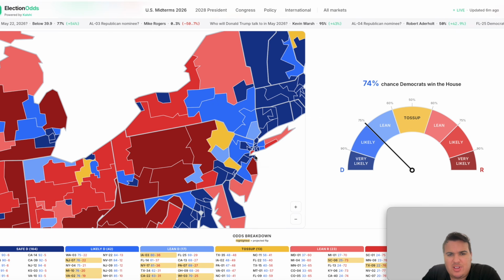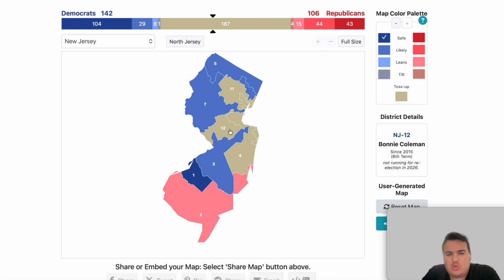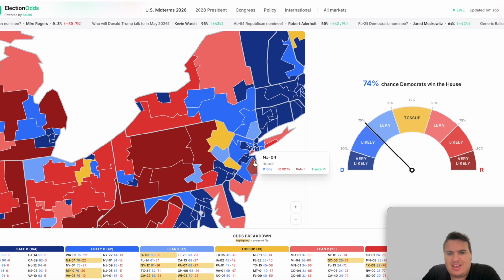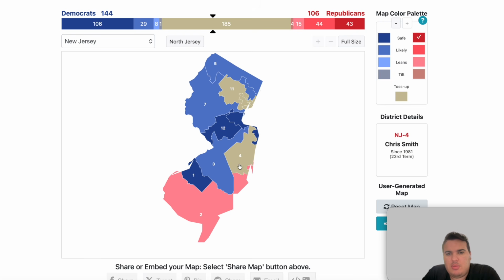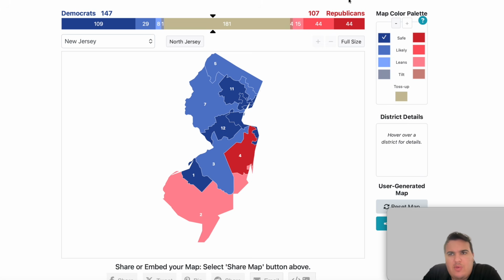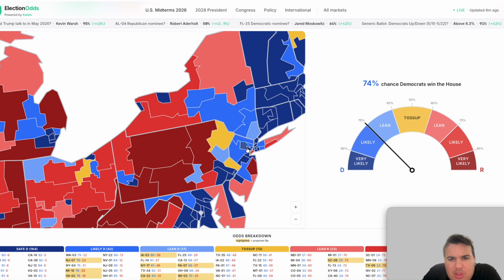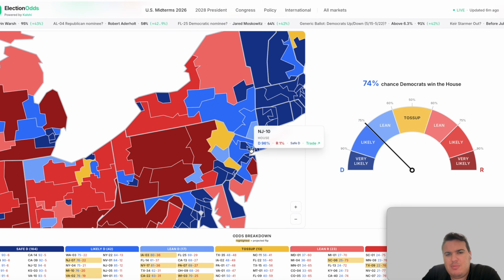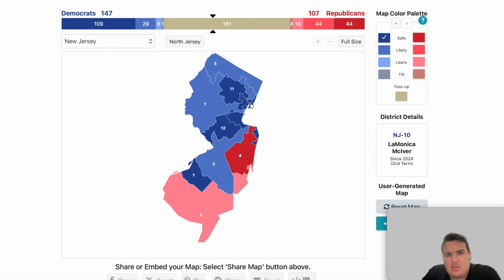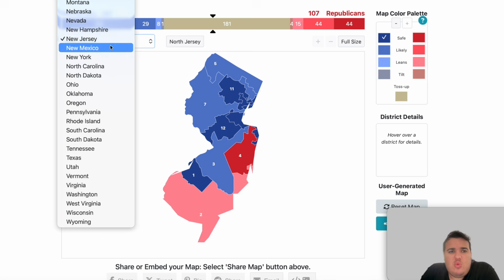We have a safe Democratic seat in the 1st district, 12th and 6th. We can add those in. 1st, 12th, and 6th districts all go safe blue. The 4th district is listed as safe Republican, and then the rest inward, I do believe, are safe Democrat. So we can put the 4th as safe red, and we can put the 11th and the 10th and the 8th, all of which are safe for the Democrats. Based on this house map, I do believe I have that correctly, or the 9th might be 8th, 9th. No, that's correct. I got it right. Okay. Yeah, so that is New Jersey. 147 now for the Democrats, 107 for the Republicans.